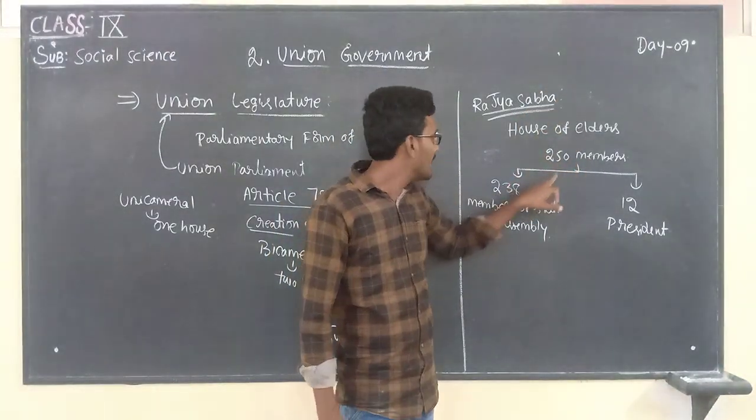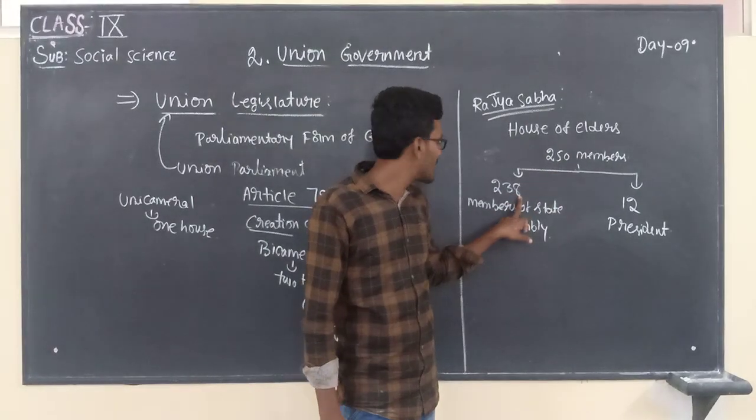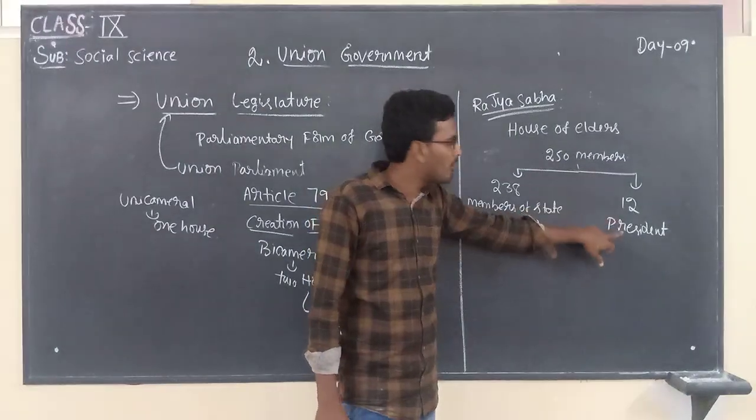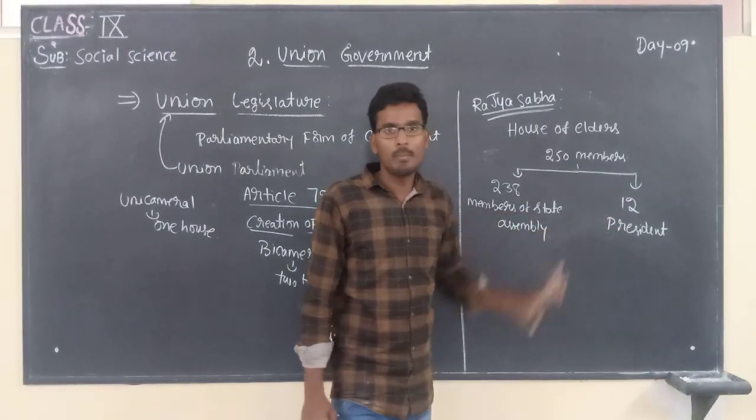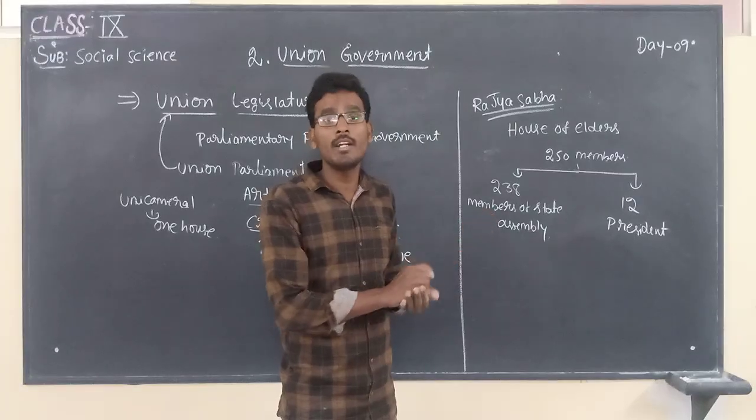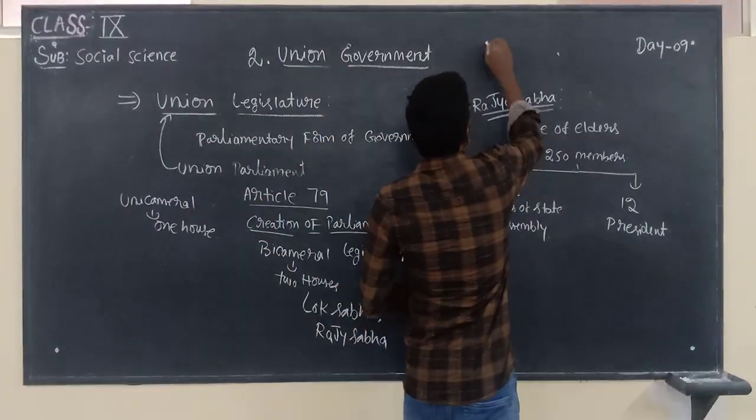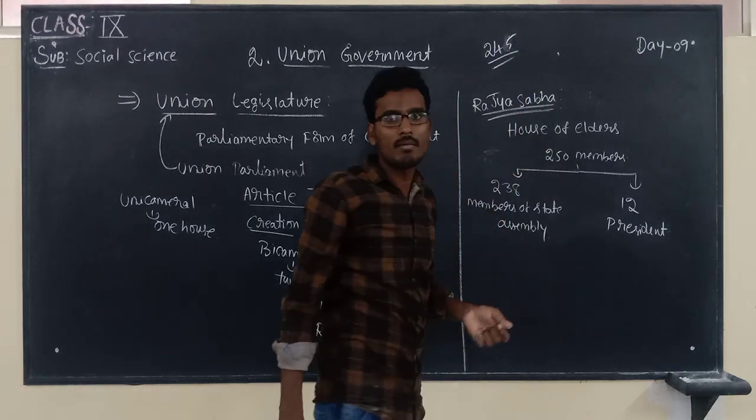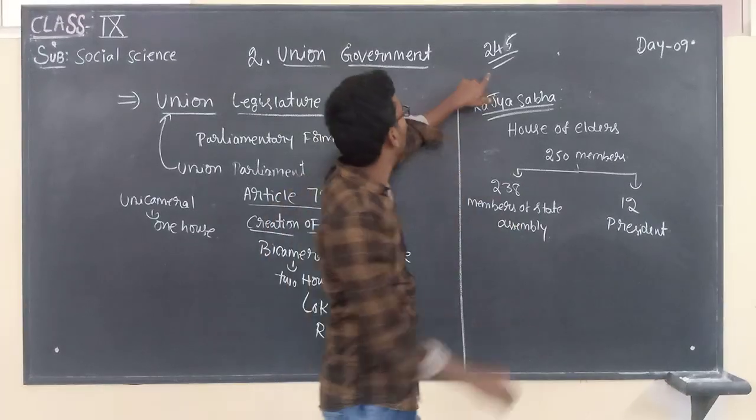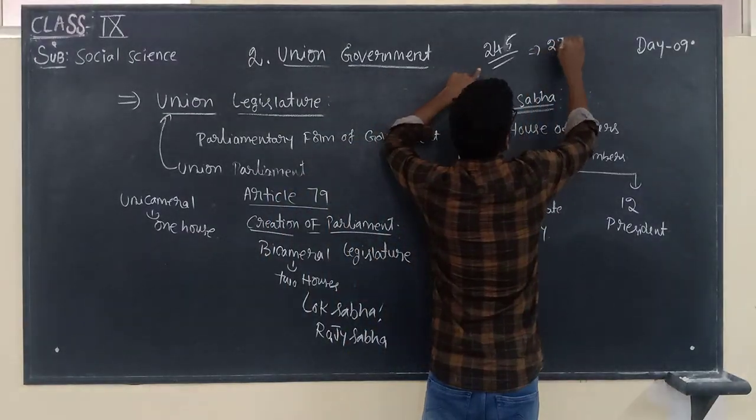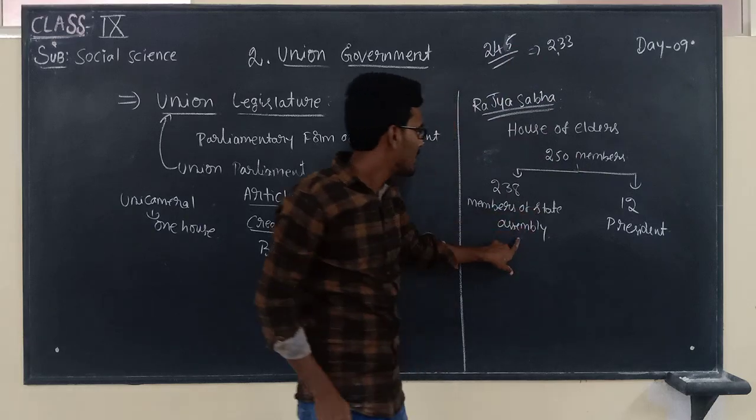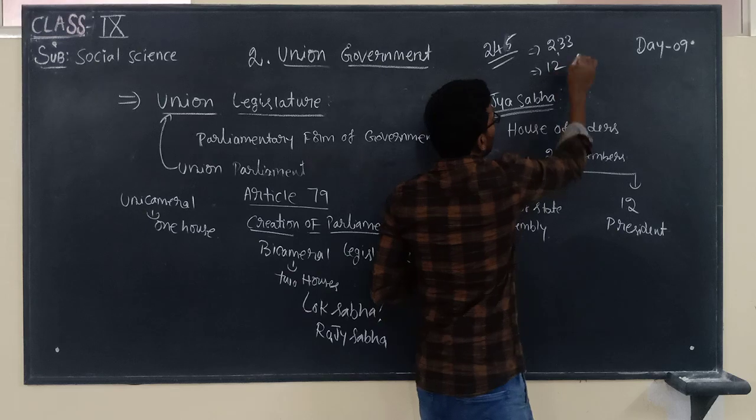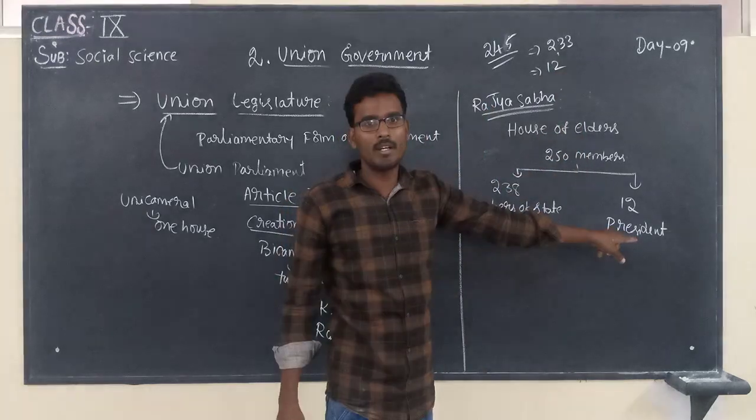250 members are there. Of the 250, 238 members are chosen by members of State Assembly, and the remaining 12 are appointed by the President. This is the normal information. But at present, 245 members are there. Of the 245, 233 are chosen by members of State Assembly, and the remaining 12, as usual, are appointed by the President of India.